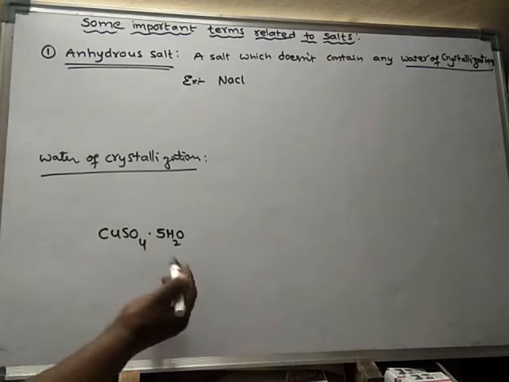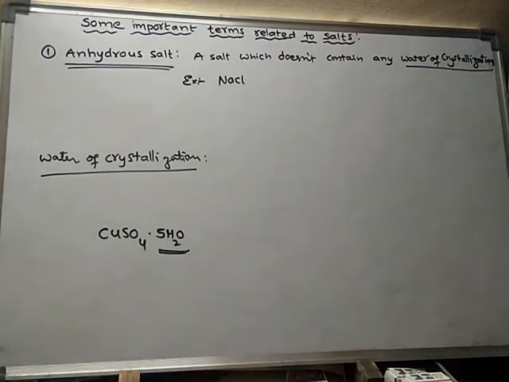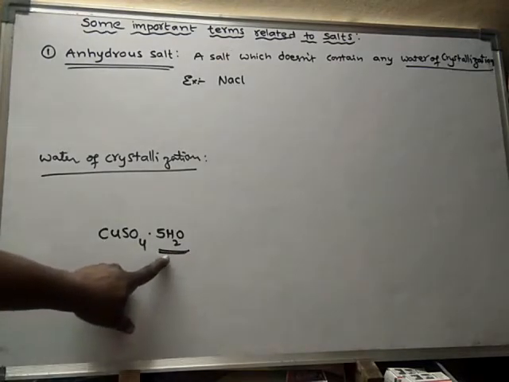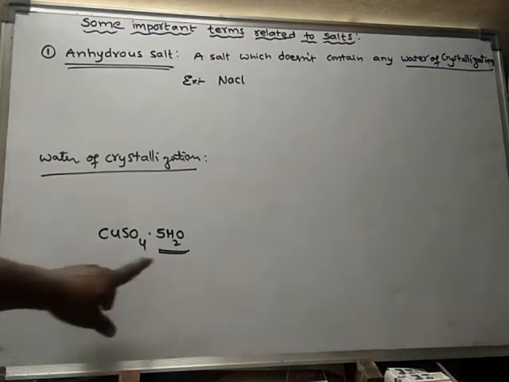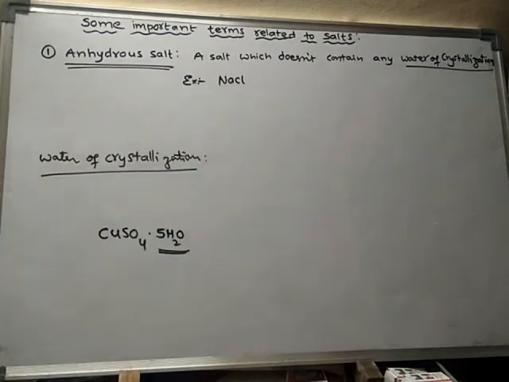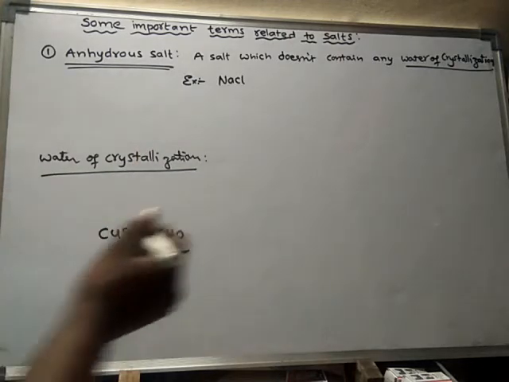Now, the number of water molecules which are loosely bonded to one molecule of the salt, that number is said to be water of crystallization. The number of water molecules which are loosely attached.